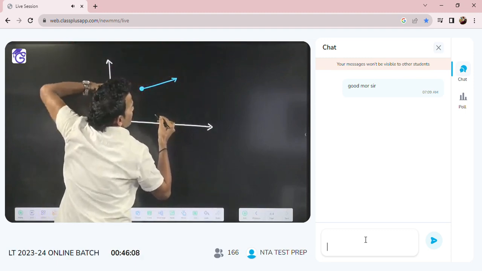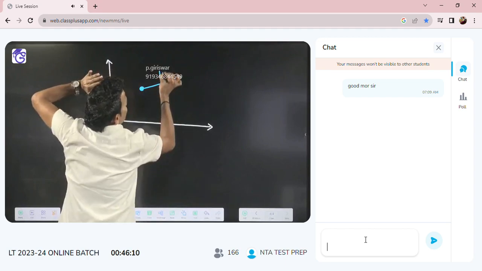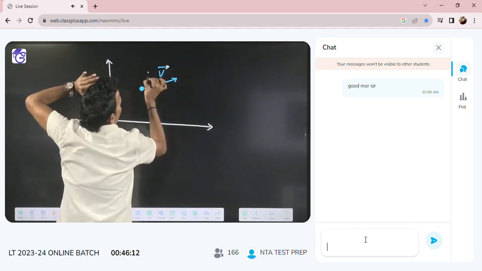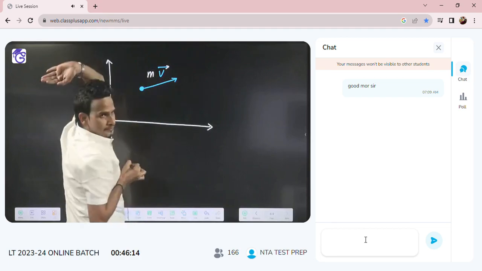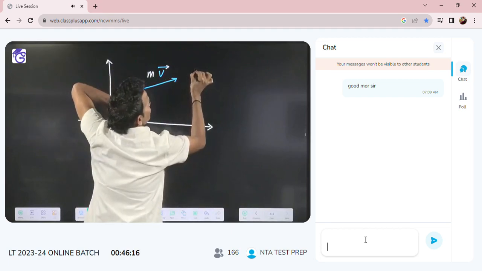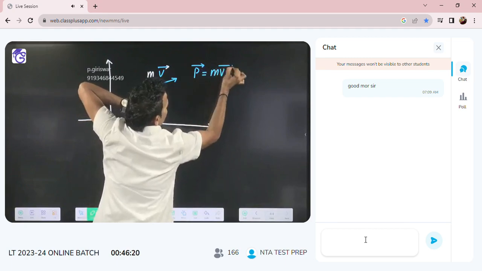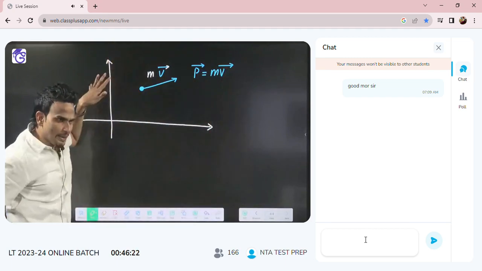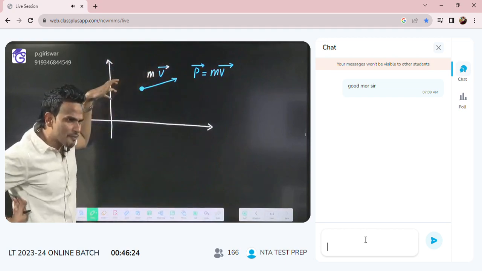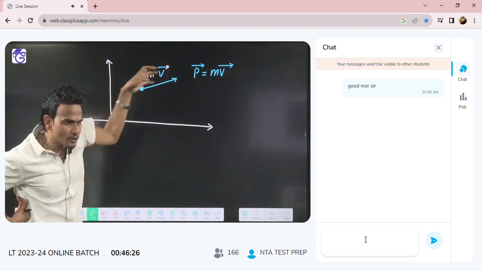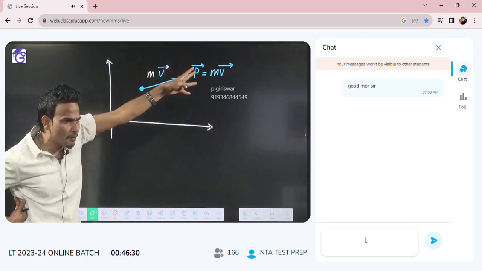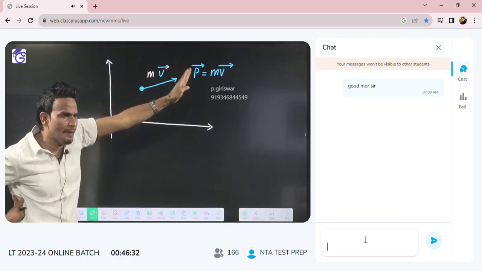That means this particle must have some velocity V and some mass M, so it must have some linear momentum, P equal to M into V vector. So a particle of mass M is moving with speed V, and it will have linear momentum P equal to M into V.